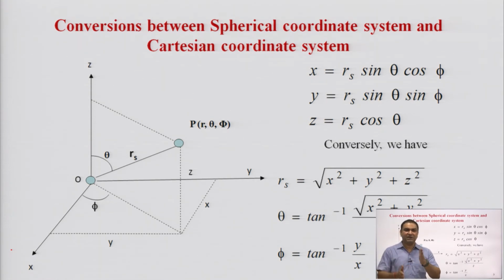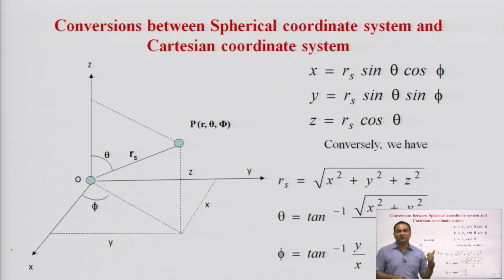So, the conversion of this point P, which is represented by r, theta and phi, if we want to replace this in terms of point P as x, y, z, then these x, y, z will have the values r sin theta cos phi, r sin theta sin phi and r cos theta.